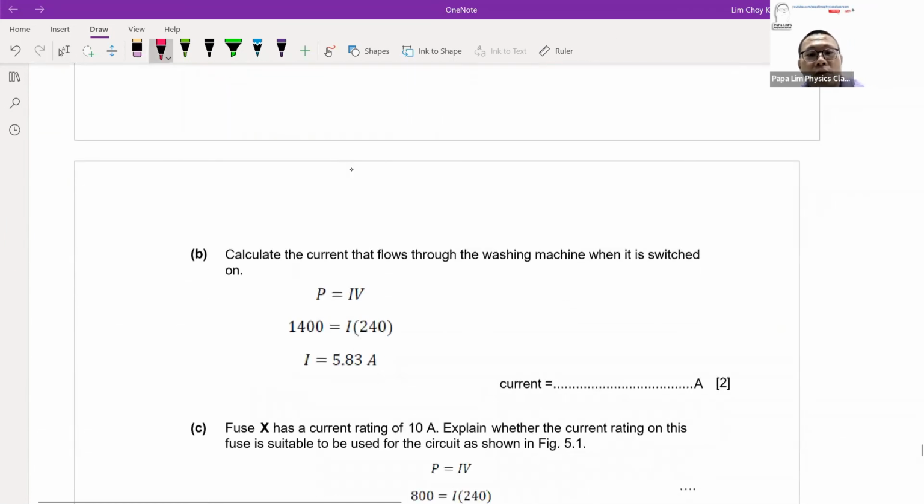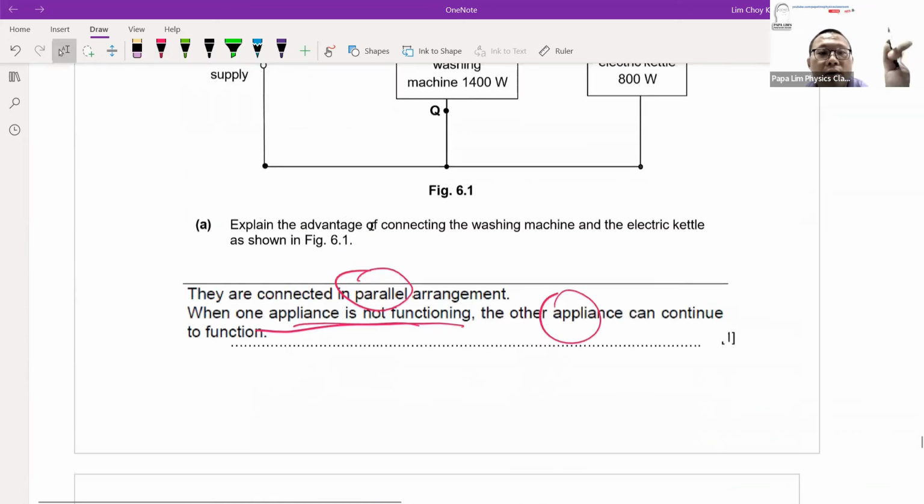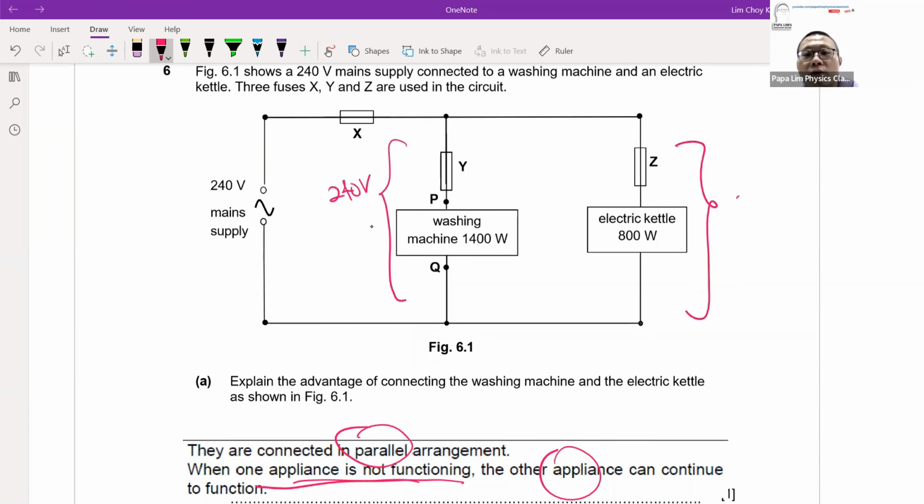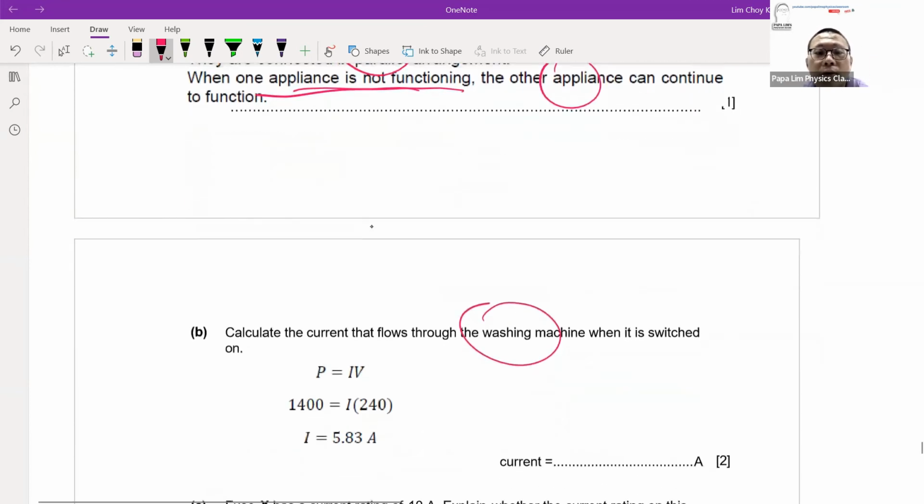Now, the current flowing through the washing machine when you switch on. The washing machine is 240 V in parallel, so effectively the potential difference across the washing machine is also 240 volts. The kettle will also be 240 volts. You are given the power of both appliances, so straight away you can use your power formula, P = IV.